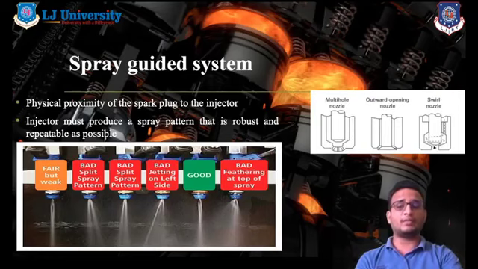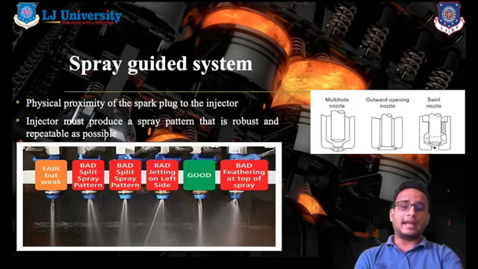First one is fair but weak, then the second one is a bad split spray pattern, the third one is also a bad split spray pattern, and the fourth one is a bad jetting process. Jetting means the injection of fuel occurs in various directions, right?